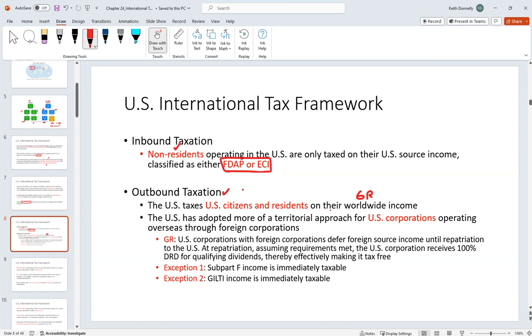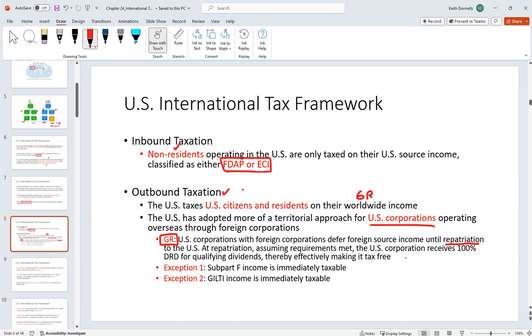We get you on everything in the world. We do have some specific rules, however, for corporations. With regard to corporations, the general rule is we aren't going to tax any foreign income until it's repatriated, or brought back to the USA. And we have something called a participation exemption that says, when you do bring that back, we're going to give you a 100% dividends received deduction, which effectively makes it tax-free.